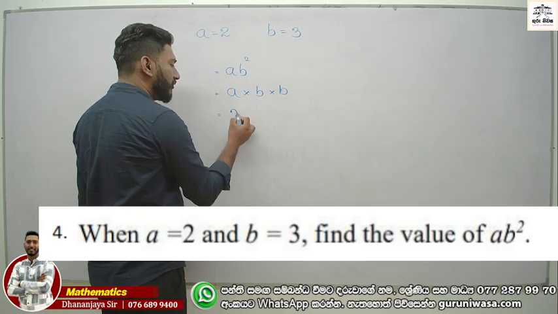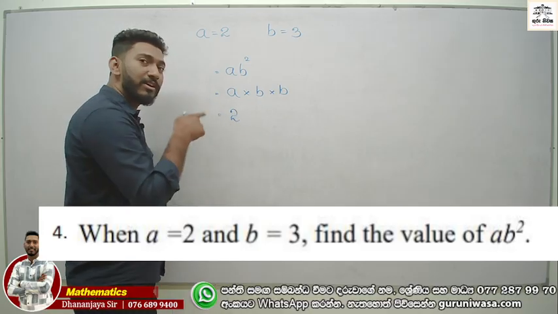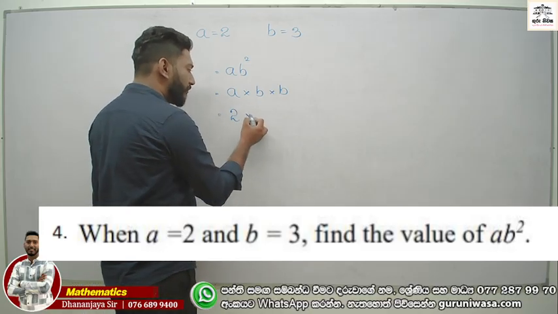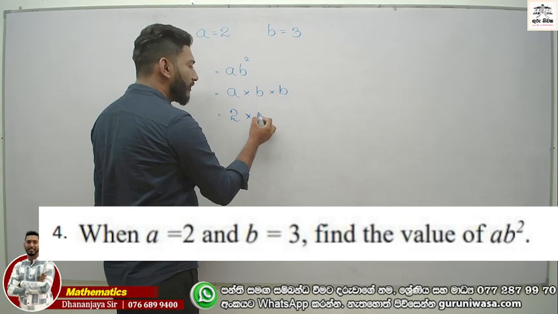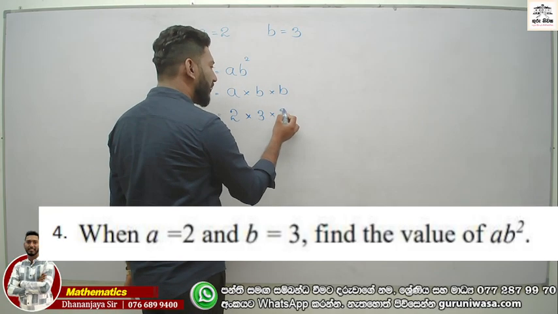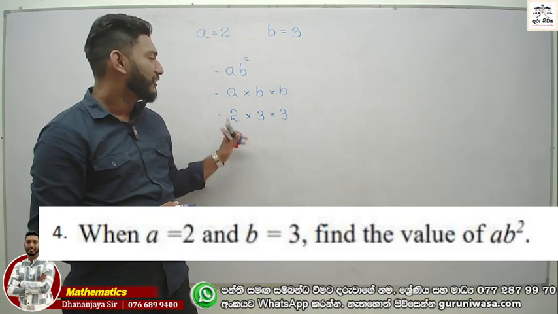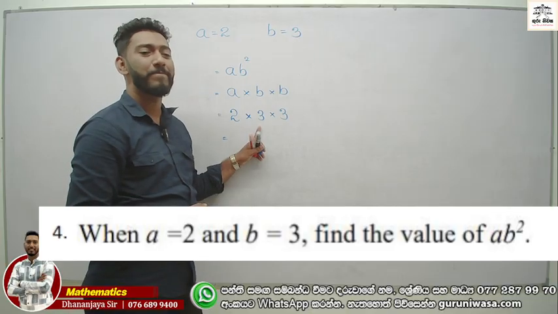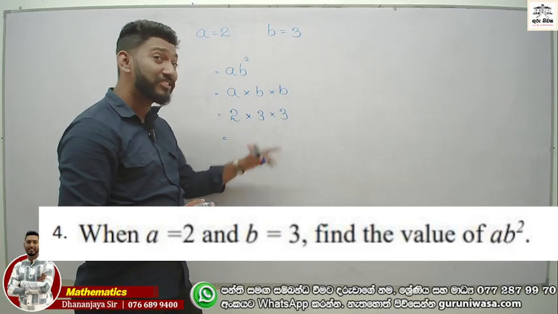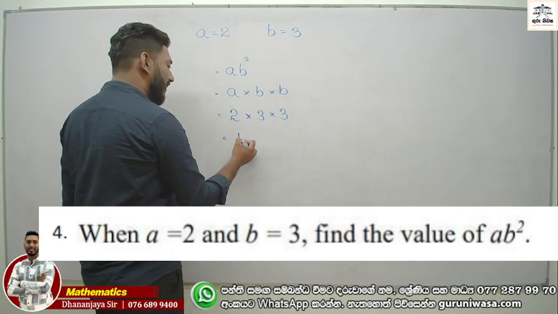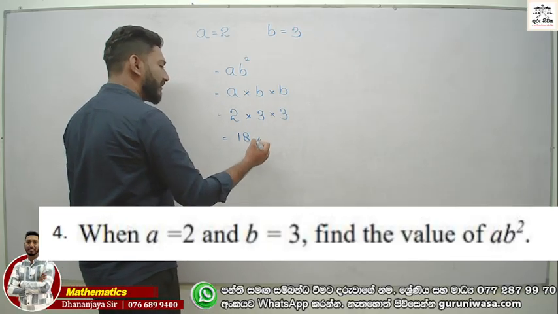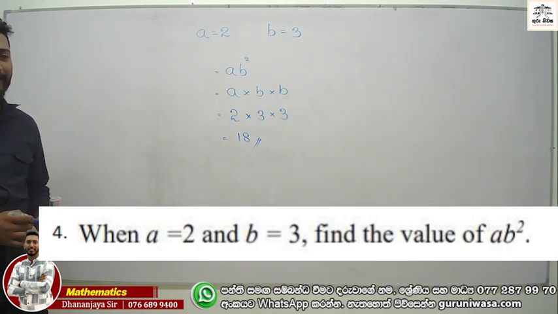You can substitute 2 into A, as well as B is equal to 3. Now you can write it as 2 times 3 times 3. And the final answer becomes, now tell me the answer, 2 times 3 is 6, and 6 times 3 is 18, right? Now the answer is 18.